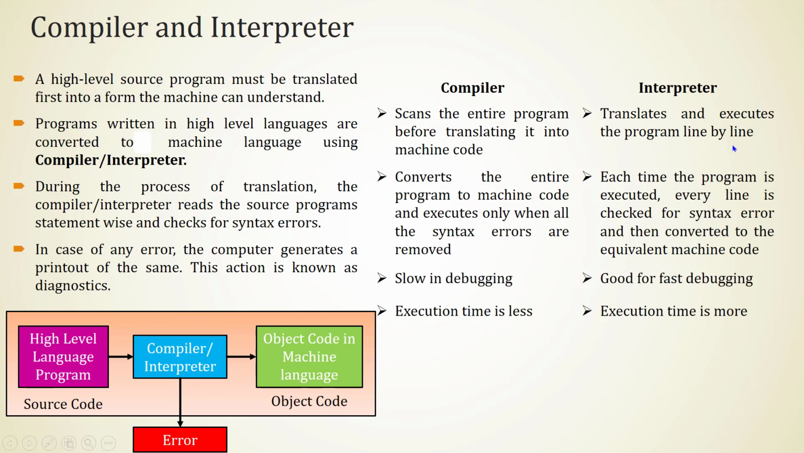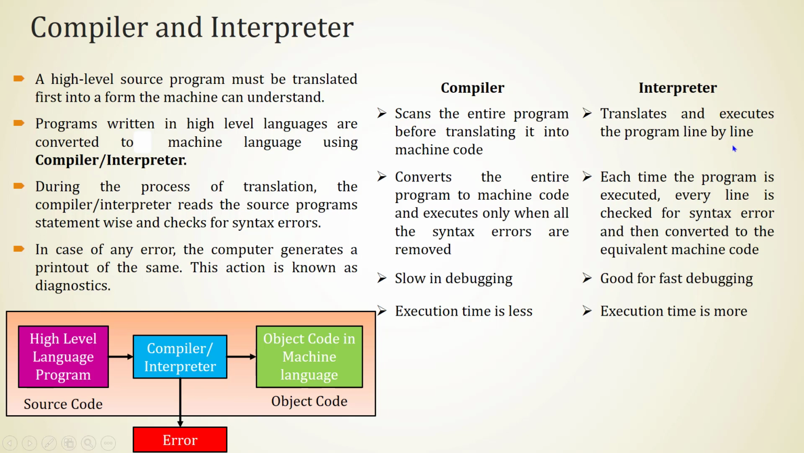The meaning is, interpreter will read the first line first, then it will be translated to machine language. That line is executed. Then only it will read the second line. It will be translated. That second line will be executed. Then third line will be read. It will be translated. It will be executed. It works in that way.